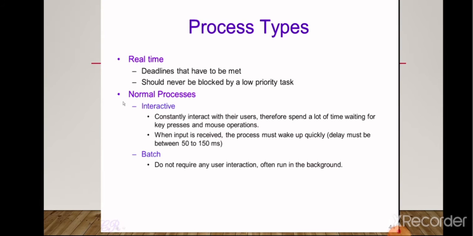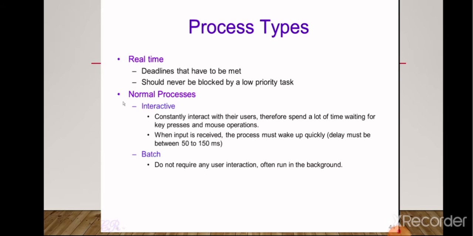First we will go through the different process types in scheduling. First is real time. In a real time process, the deadlines have to be met. It is an important step. And also, the process should never be blocked by a low priority task.